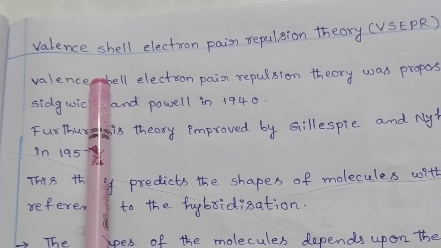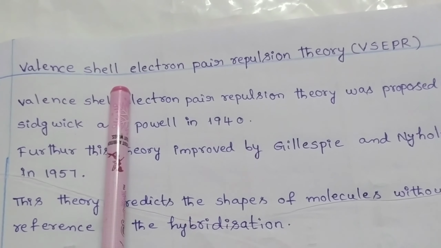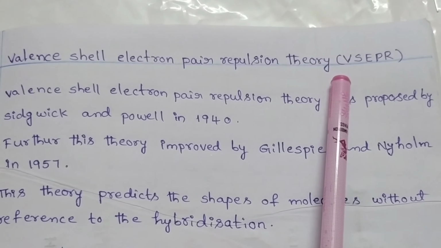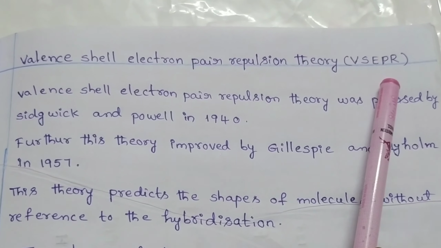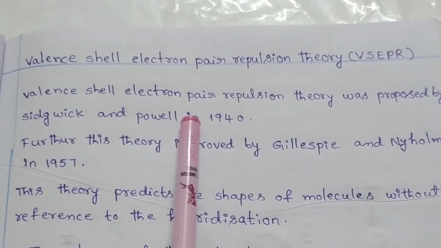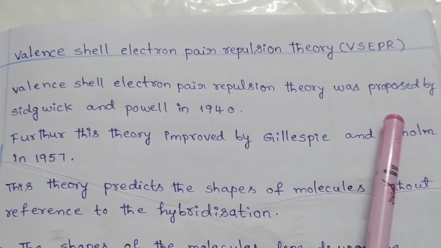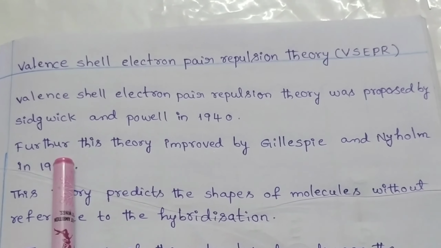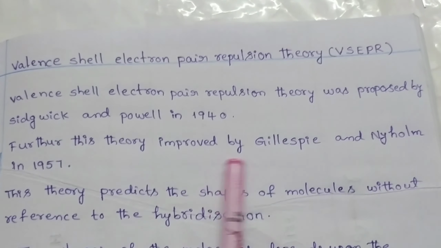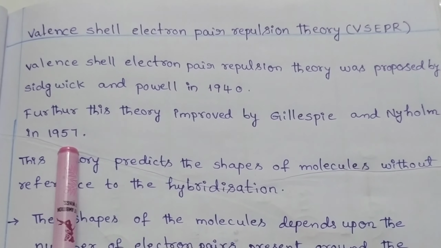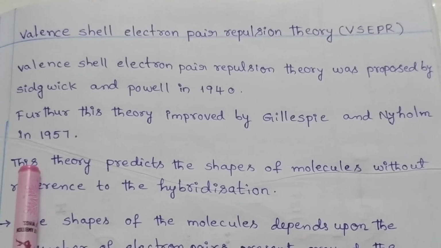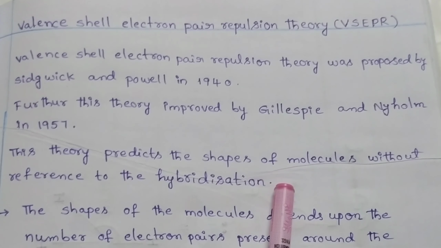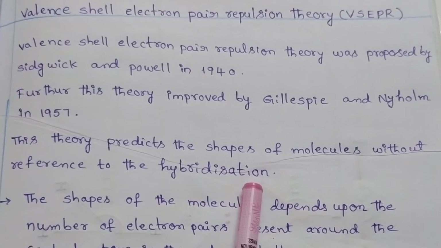Hi students, today we discuss a new concept that is valence shell electron pair repulsion theory. In short notation, this can also be named as VSEPR theory. Valence shell electron pair repulsion theory was proposed by Sidgwick and Powell in the year 1940. Further, this theory was improved by Gillespie and Nyholm in the year 1957. The VSEPR theory mainly predicts the shape of the molecules without reference to the hybridization.